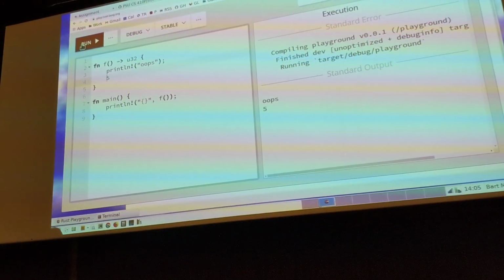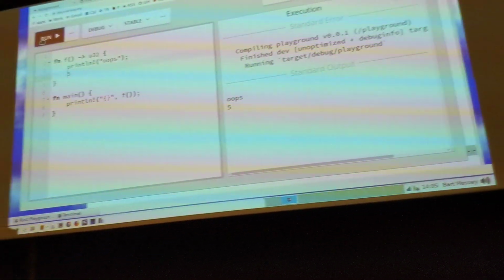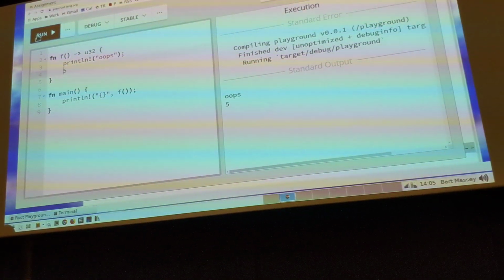I'm hoping this is all useful as an introduction. I never quite know how to tackle getting started with a language like this. I have some